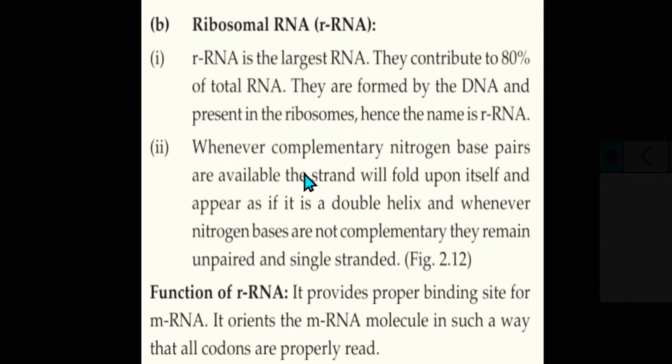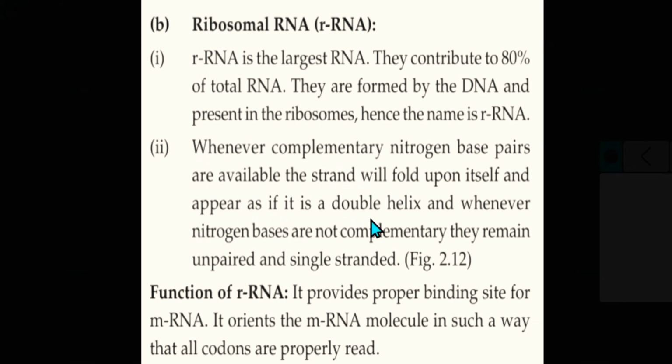Whenever complementary nitrogen base pairs are available on the strand, it will fold upon itself and appear as a double helix. Whenever the nitrogen bases are not complementary, they remain unpaired and single-stranded. This is the property of rRNA.